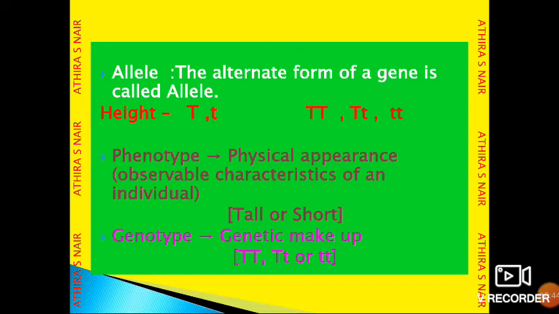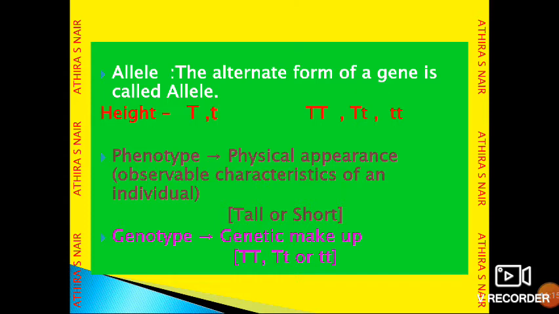Here, if the alleles are capital T, capital T, it is showing both dominant alleles, and the plant will be tall. In the second case, capital T, small t, the plant will also show the tall character because one dominant allele, capital T, is there. But in the third case, small t, small t, the plant will show the short character because the dominant allele is not there. Allele means the alternate form of a gene.